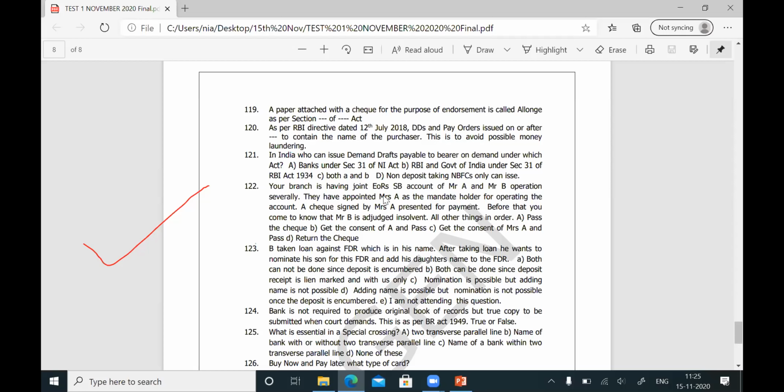The operation condition can be anything: jointly, either or survivor, severally, former or survivor. Friends, these things are only operating conditions for a running account. But the money belongs to both A and B. Now, both A and B have given some mandate to another person, Mrs. A. One thing you should keep in mind, suppose the account holder, in the case of a single account,